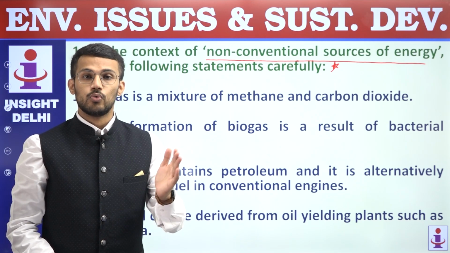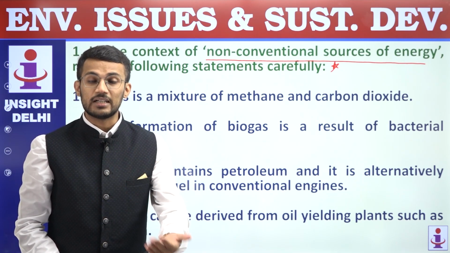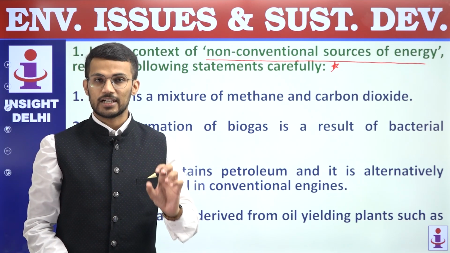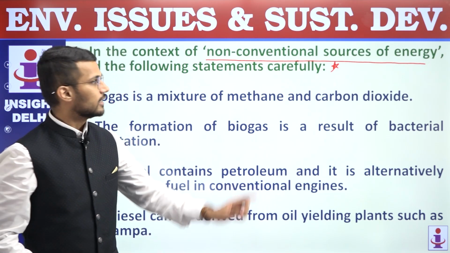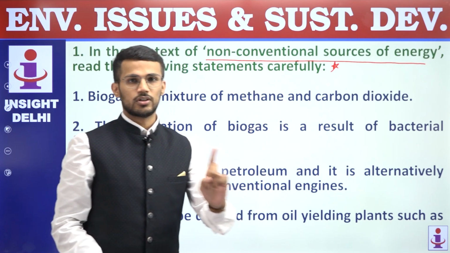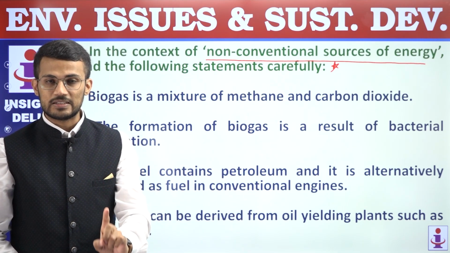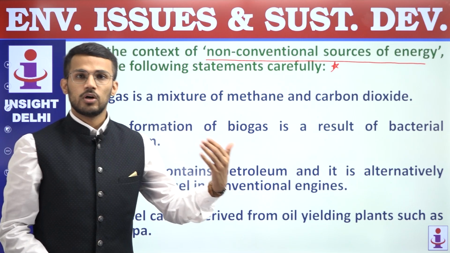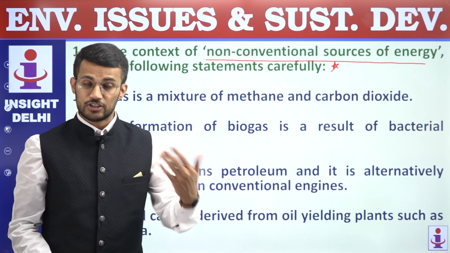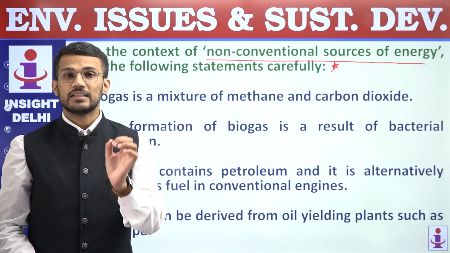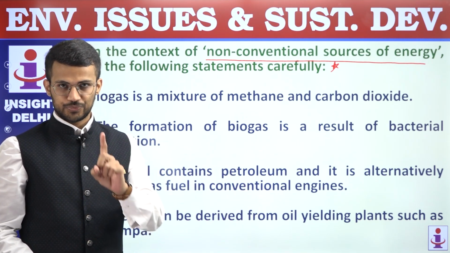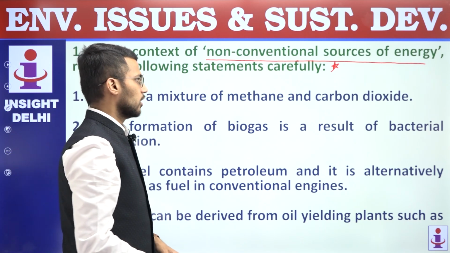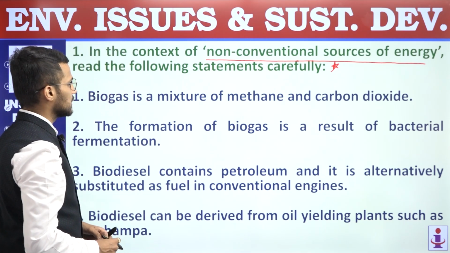But today, wind energy is used to get electricity, and that's why the use of wind energy to get electricity is a non-conventional source of energy. But if we consider its use in flour mills, then that is a conventional source of energy, right? So that differentiation you will have to make. So let us consider these statements.